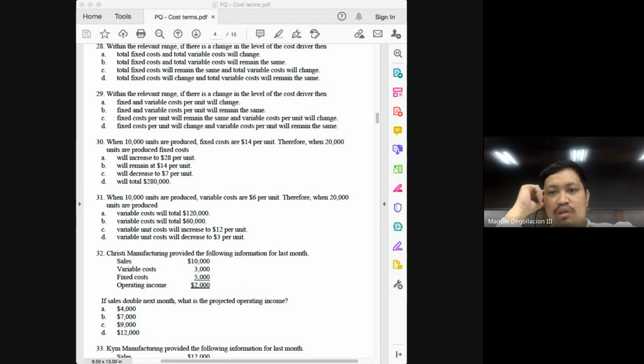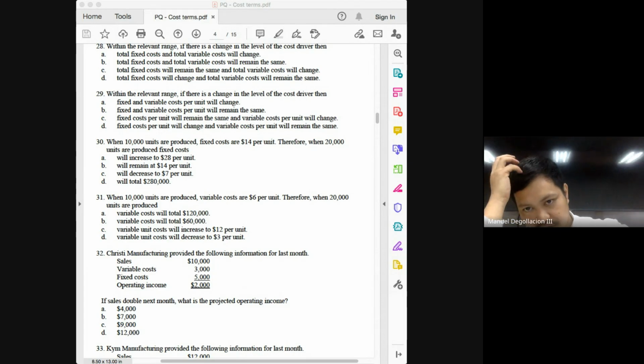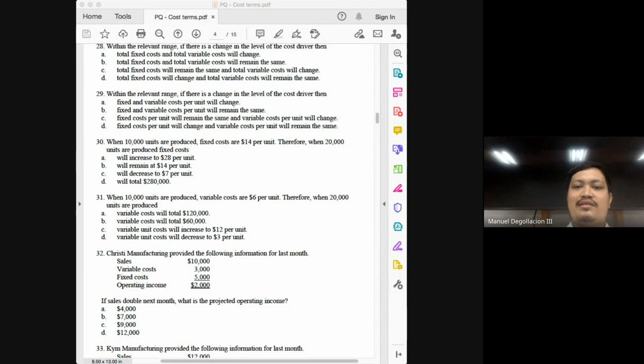Let's check. Total fixed cost based on the original data given is 10,000 times 14. That would be 140,000. 140,000 divided by 20,000, is that 7 per unit? Okay, so the fixed cost per unit would now be 7. Then the total will not change. It will remain at 140,000. So the answer, number 30, is letter C.